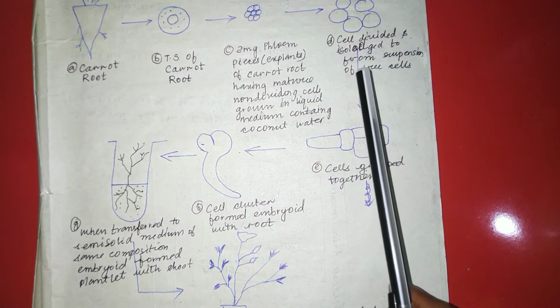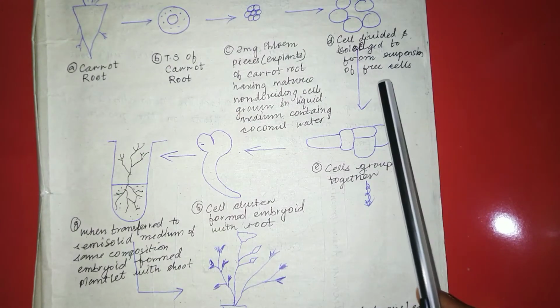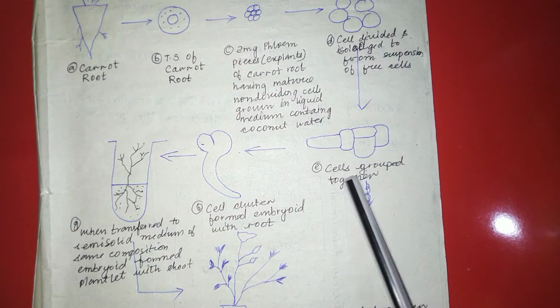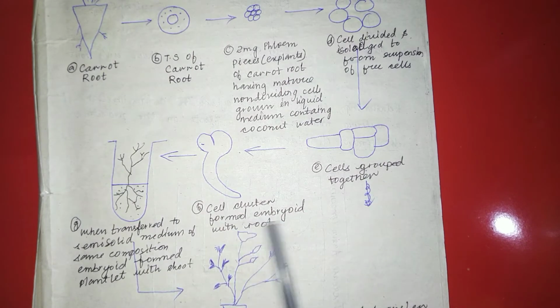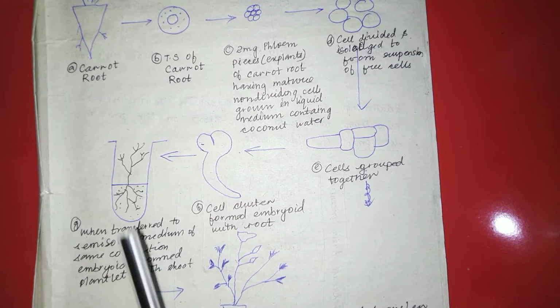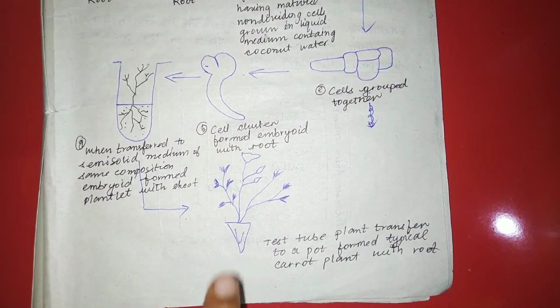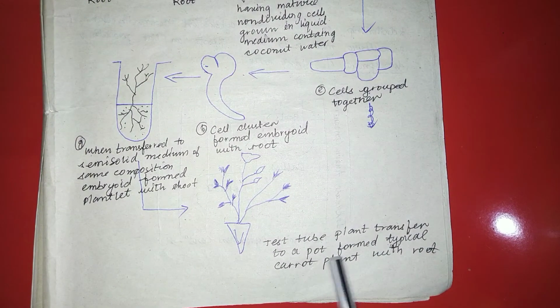In the medium, the cells divide and are isolated to form free cells, and then a group of cells forms and clusters to form the embryoid with root. After the formation of root, it was transferred to the semi-solid medium of the same composition, which leads to the formation of shoot. After the formation of both root and shoot, that means a new plantlet, the plantlet is transferred to the pot.